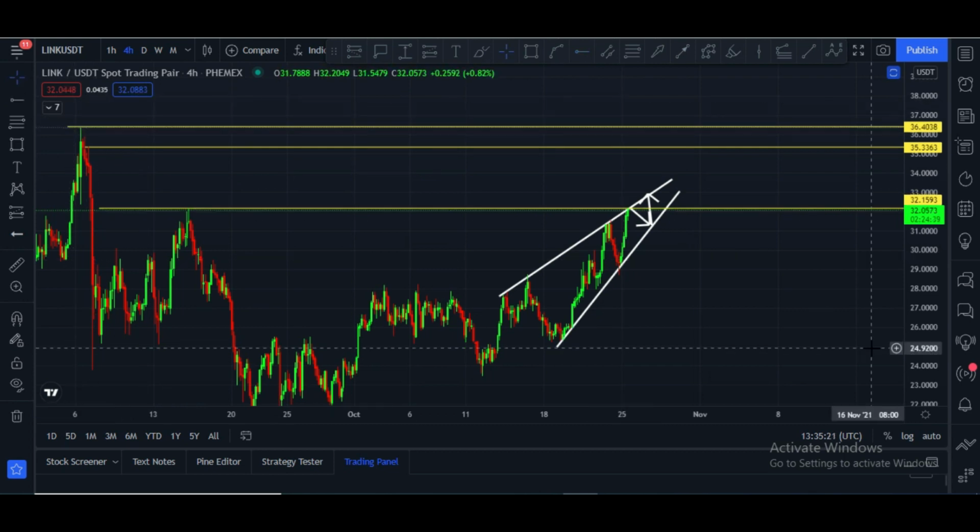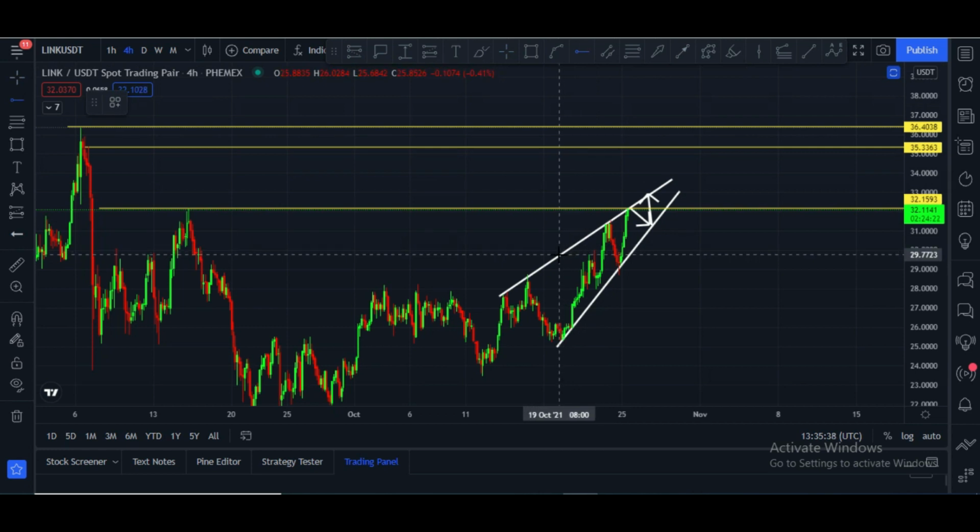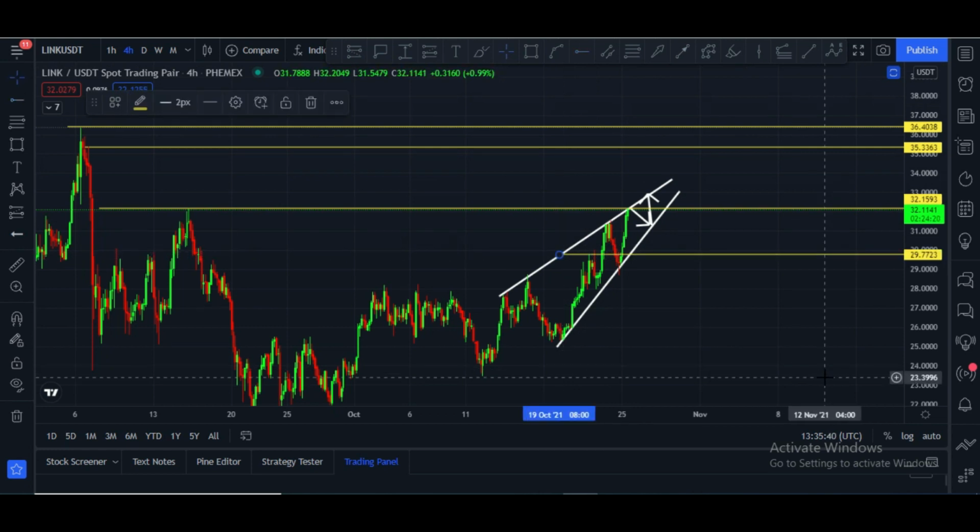It is $36 price area. We have to watch it very carefully. If it break this area, in that case definitely $35 is coming and $36 price level is coming. And if it rejected from that zone, in that case our support level is this zone, $29 price area.